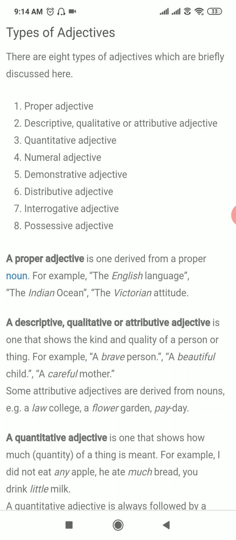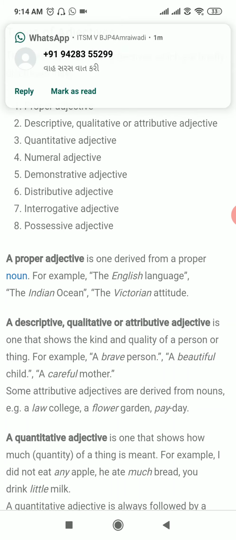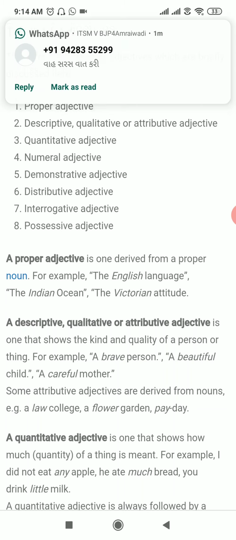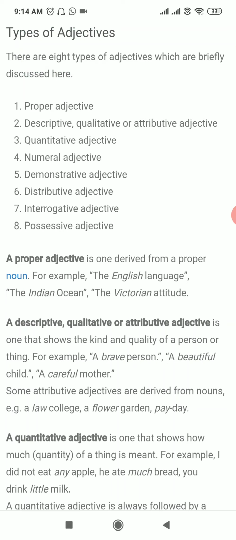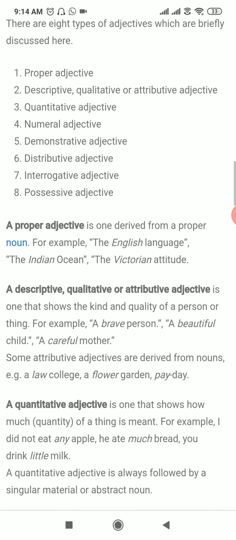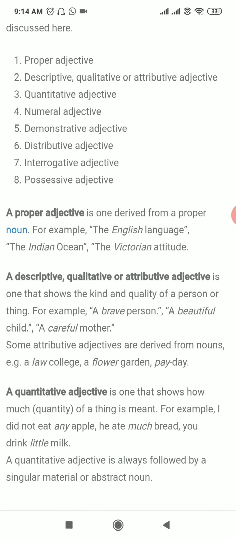A proper adjective is one derived from a proper noun, meaning it is the same as the proper noun, like the English language, the Indian Ocean. It means a particular name or particular word which is given to a particular thing. The Indian Ocean is the only one in the world, like the English language.